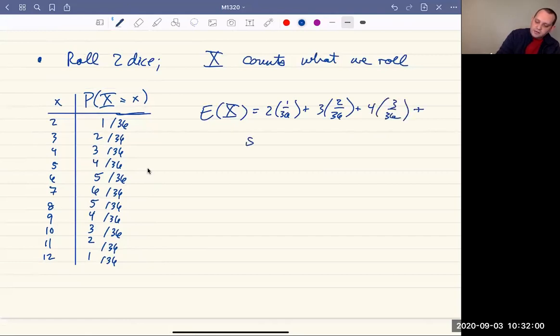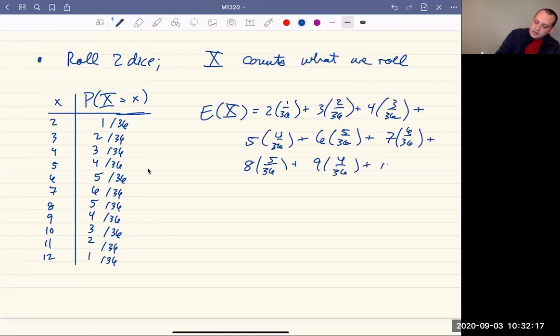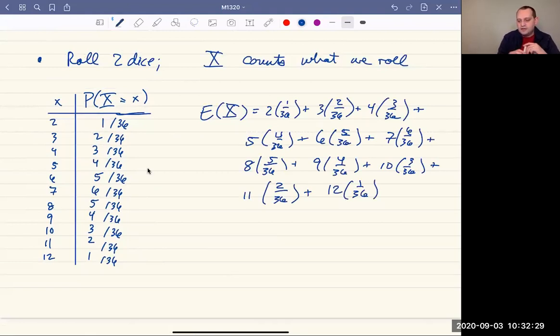I will write this all out. 5 times 4/36, 6 times 5/36, 7 times 6/36, 8 times 5/36, 9 times 4/36, 10 times 3/36, almost done, 11 times 2/36, and 12 times 1/36. And it turns out when you add all of these values up, what you get is 7. It works out to be exactly 7.